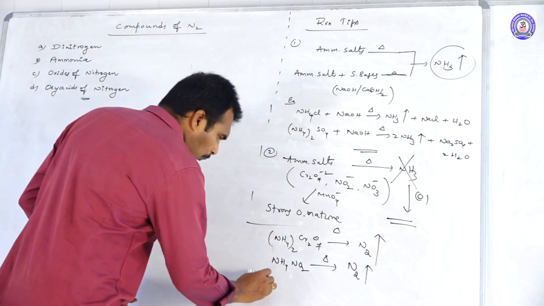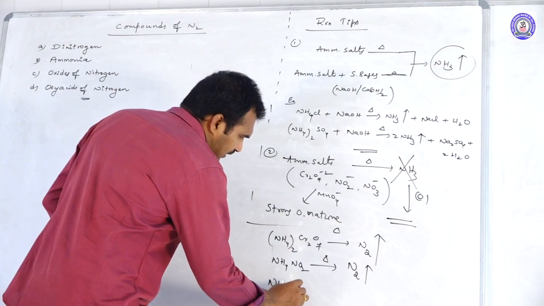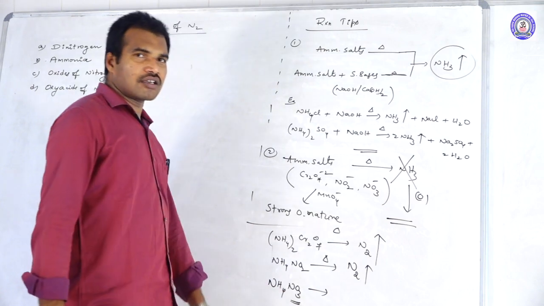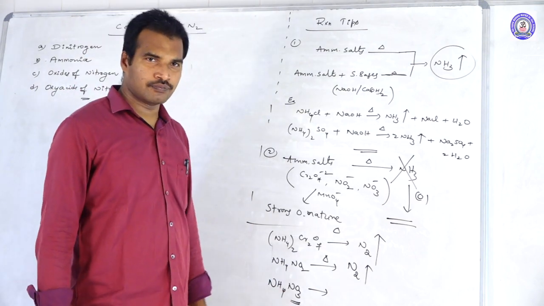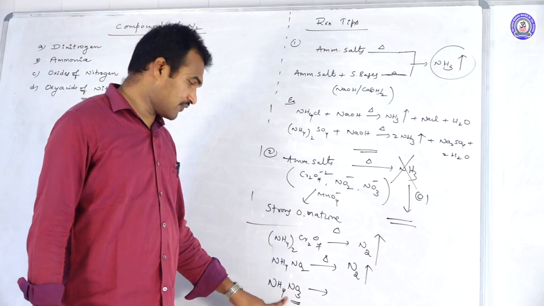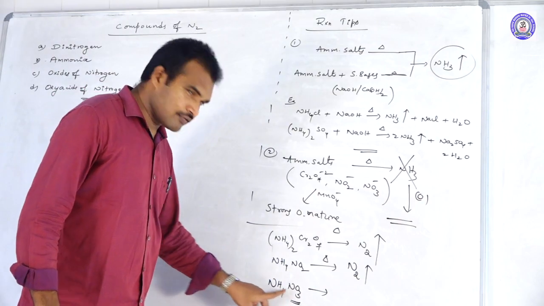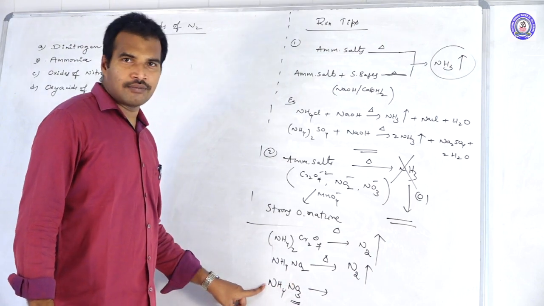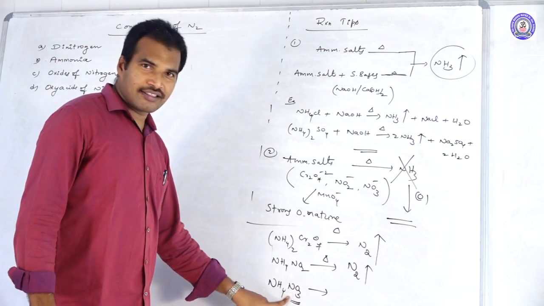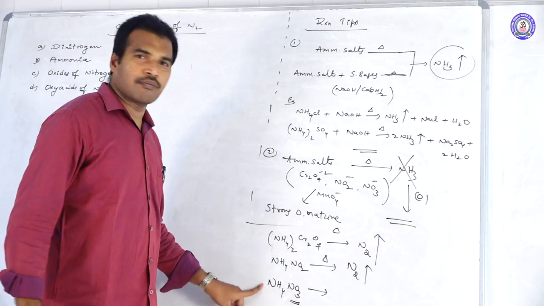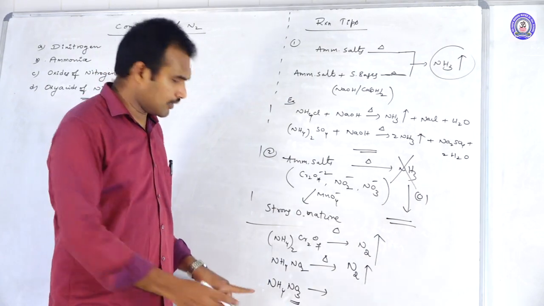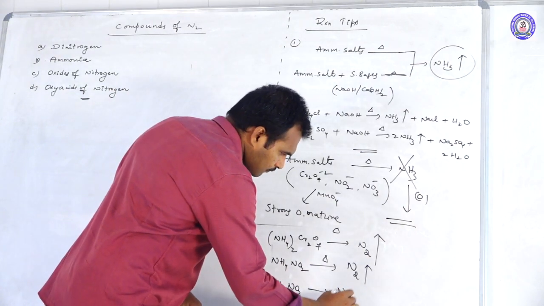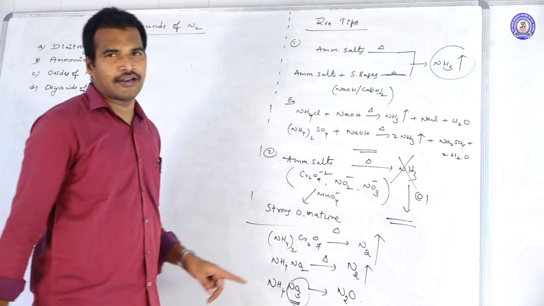But ammonium nitrate, NH4NO3. Remember that the nitrate ion is a sentimental anion. How is it feeling? See, nitrogen, as a strong oxidizing agent, I am not doing any favor to my family member. That is nitrogen. So they decided that I want to make this family member laugh. Laugh means laughing gas. So this nitrate ion will oxidize this nitrogen into laughing gas. That is why I am calling this a sentimental anion.